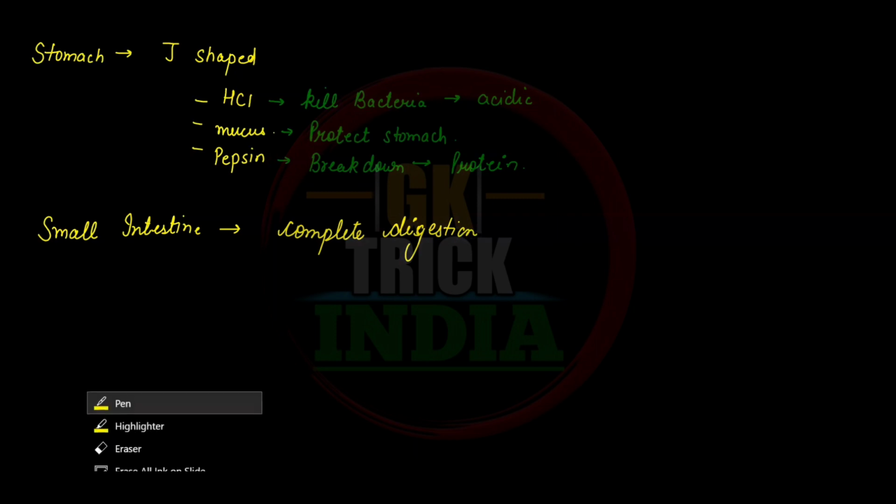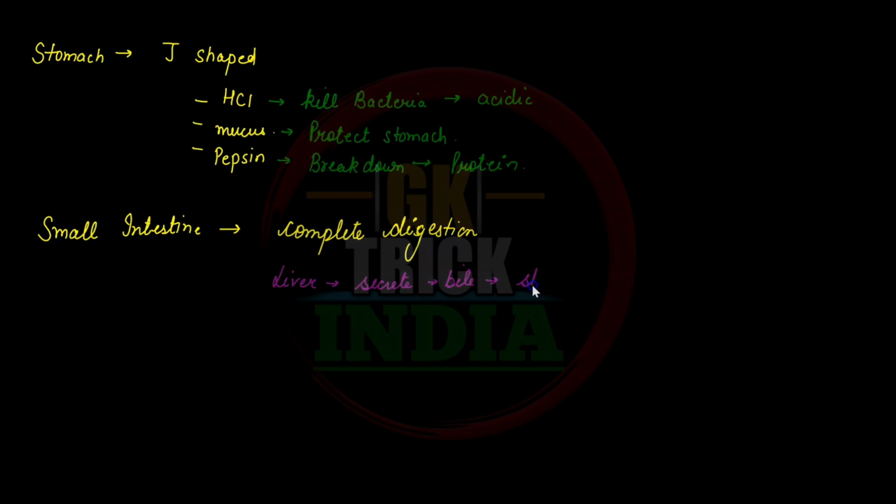Now I will explain further. In the small intestine, firstly, the liver secretes bile, which is further stored in the gallbladder. You know that this bile is helpful in the emulsification of fats, which means the breakdown of fats.